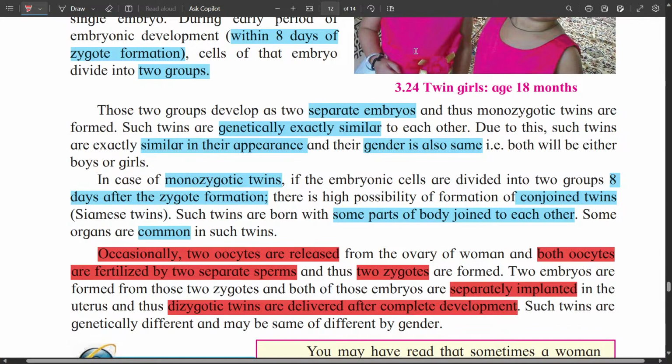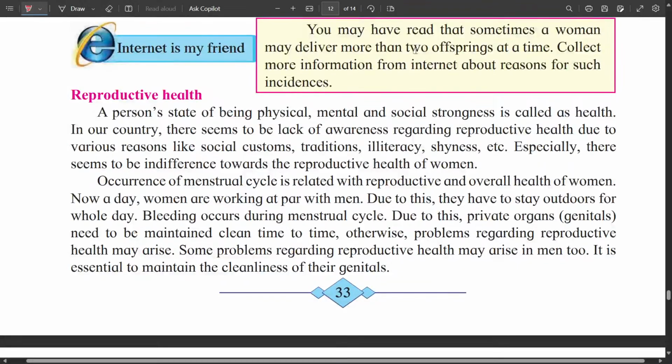Such twins are genetically different from each other because they are formed from two different egg cells and two different sperm cells. So they have different chromosomes, and they are just like any other brothers and sisters. That means one of them can be a boy and the other can be a girl. The only thing is that their growth in the uterus takes place simultaneously. So such twins are genetically different and may be the same or different by gender. These are called dizygotic twins.